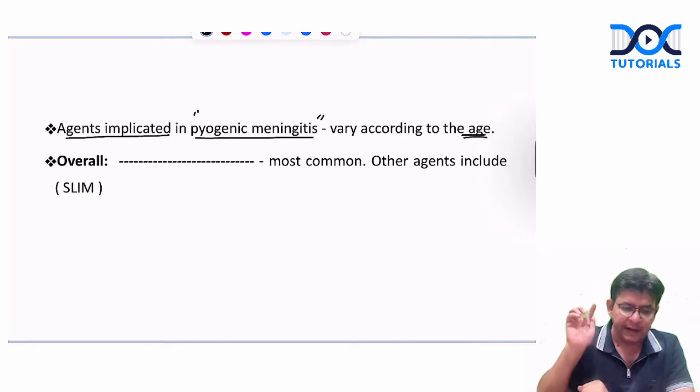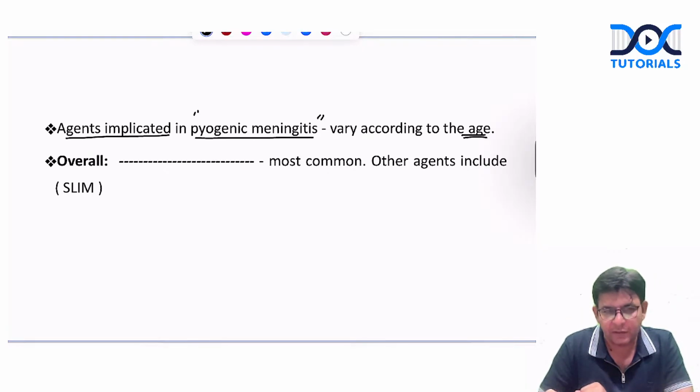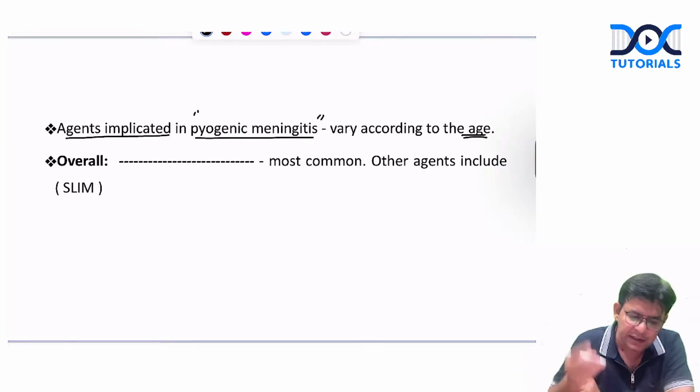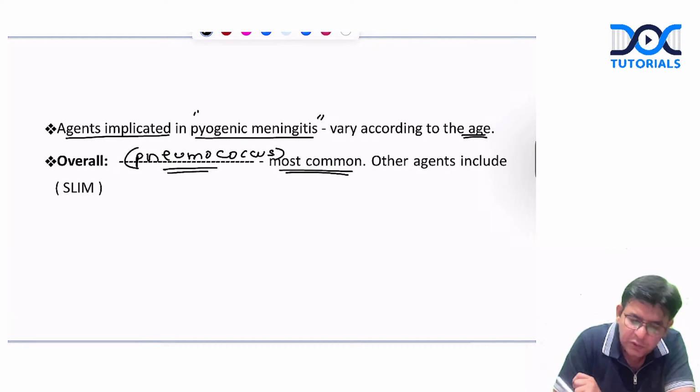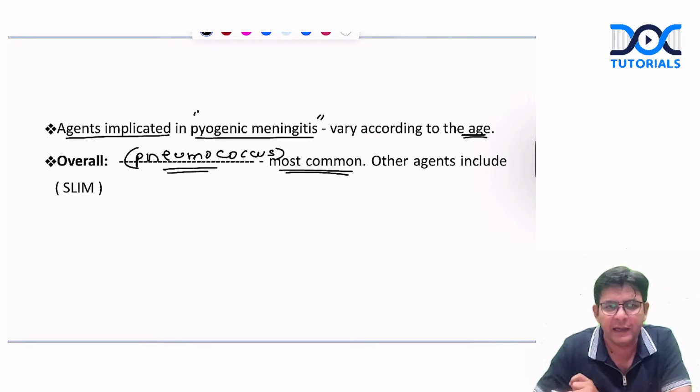Remember one thing, if it is asked in a viva, or in the prof exam, theory or practical, overall pneumococcus is the most common cause of pyogenic meningitis in most of the age groups. Remember this important point and don't confuse. In all the age groups, pneumococcus is the most common cause.